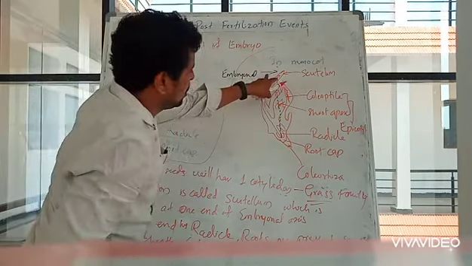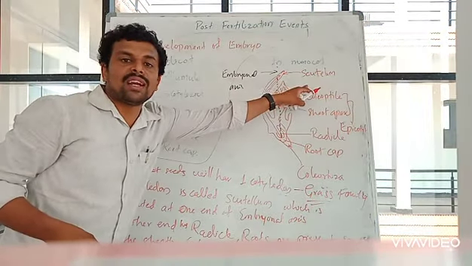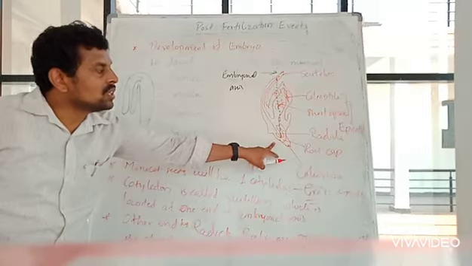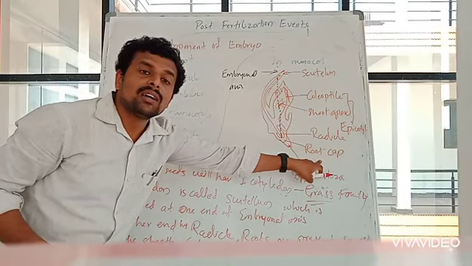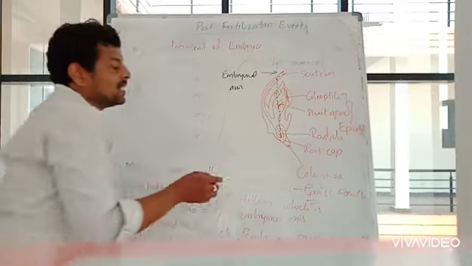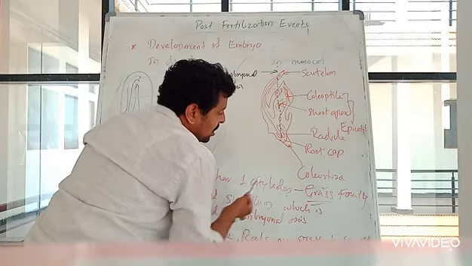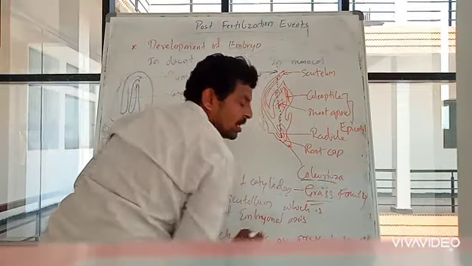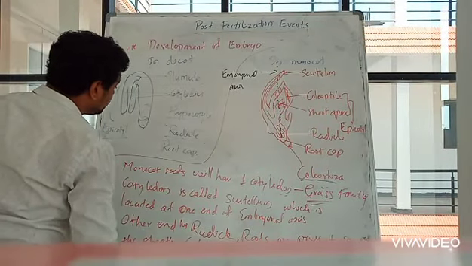One end of the embryonal axis has a scutellum, which is nothing but cotyledon, and the other end contains radicle covered with the root cap. These radicle and root cap are present in a mass of cells or sheath of cells, that is nothing but coleorhiza. Got it?